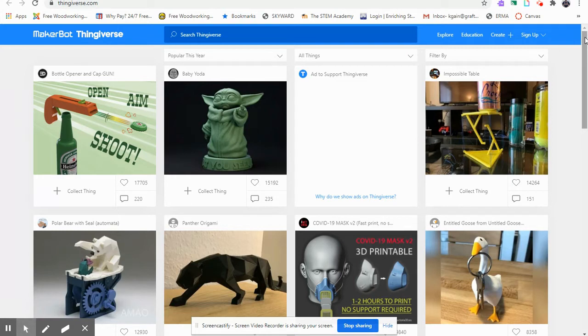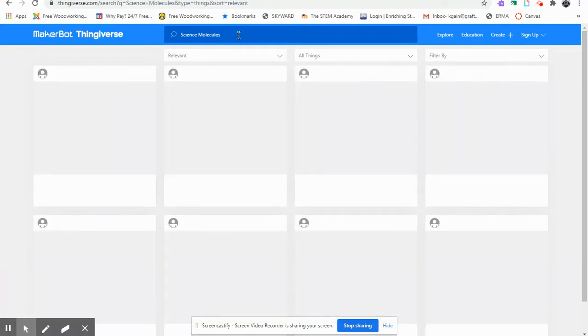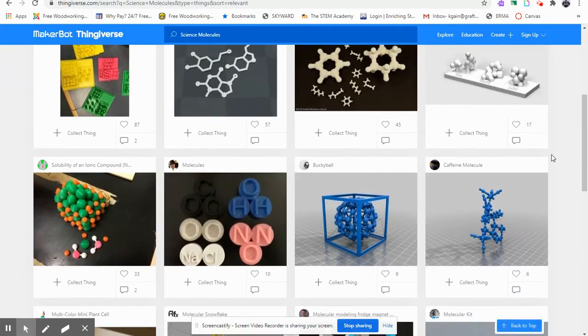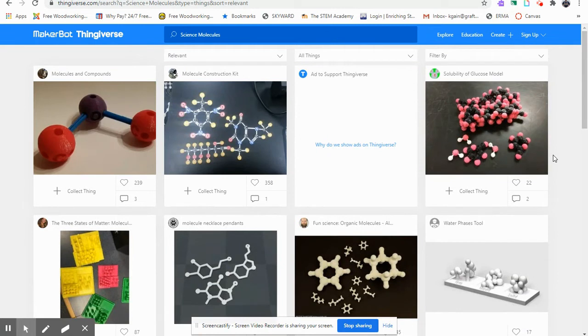Thingiverse is a free website for downloads. You can upload things, you can download things. Search Thingiverse. Since there's a lot of people in the science department in our LBC session, I will type in science molecules. And you can see the various molecules that pop up that are ready to go to 3D print.